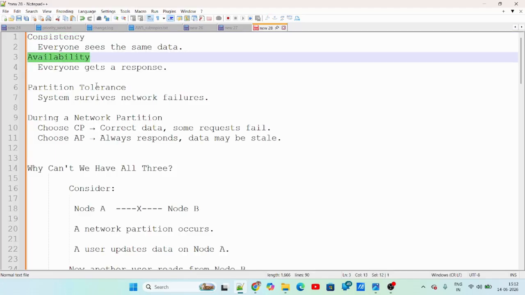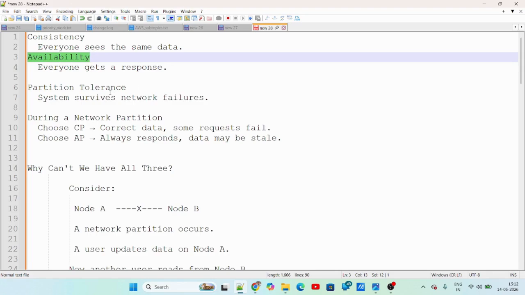Whenever I request, I should always get a response. That is the availability part. And what is partition tolerance? In distributed networks, there are nodes which are interconnected, but there could be some network failures. Like node A is not connected to node B because of network failure. That is called partition tolerance.